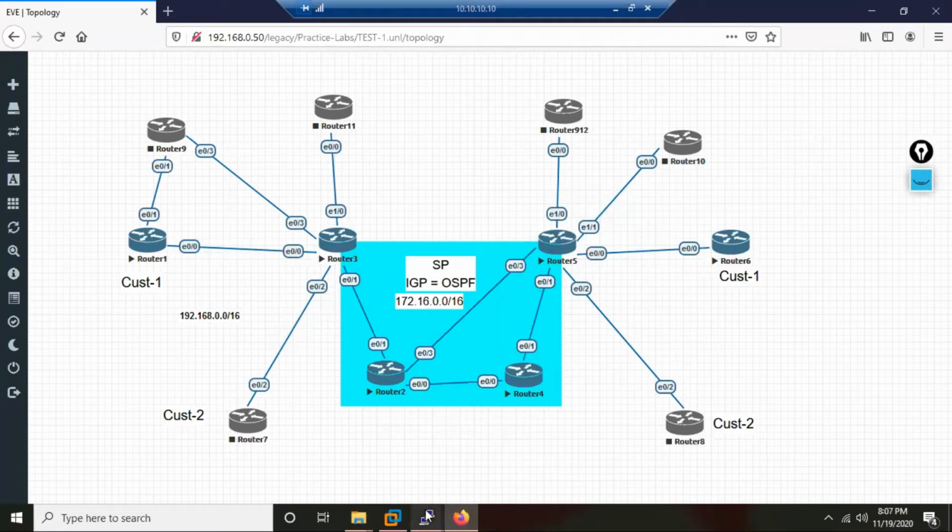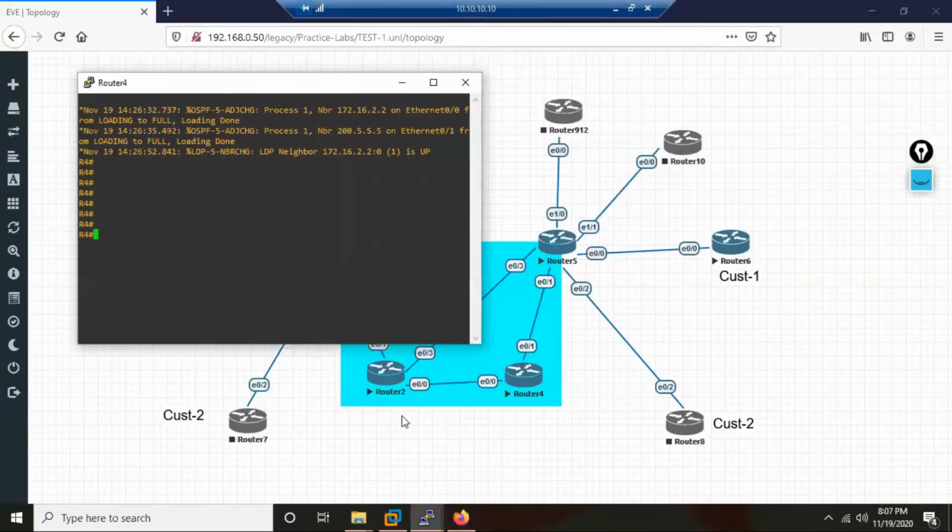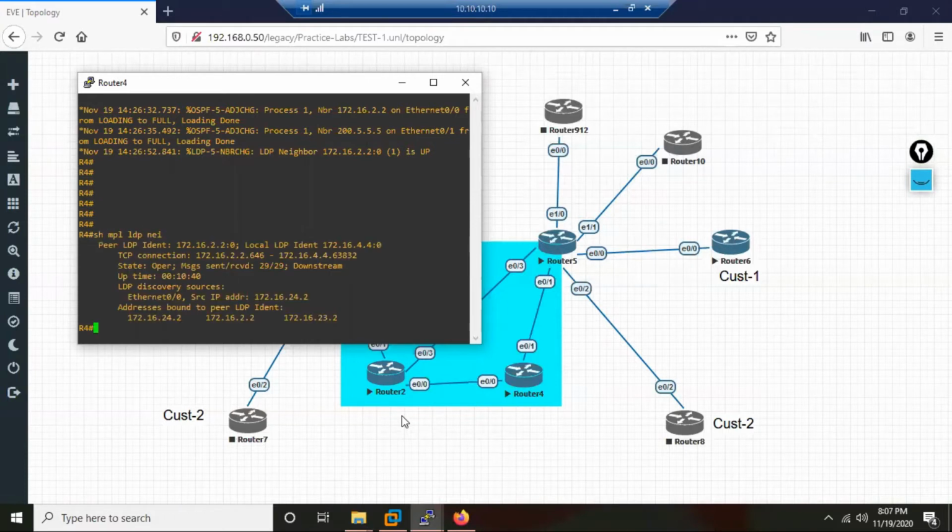What I had done, let us see that exactly. First, let us go to R4 and see what's the situation with R4. I do show mpls ldp neighbor. How many neighbors do I see? Only R2. From this output, I can understand R4 is neighbor only with R2, R4 is not neighbor with R5. What could be the reason? Maybe I have not enabled LDP on the link towards R5.